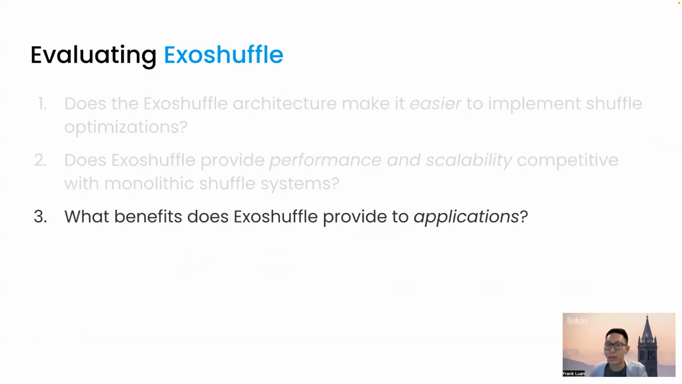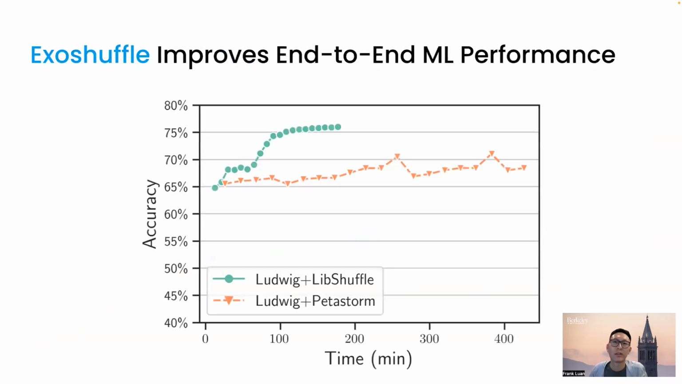Finally, we consider what benefits Exoshuffle provides to applications. We show one example here of Exoshuffle improving end-to-end machine learning performance. Here we integrate Exoshuffle with the PyTorch training framework to train a deep classification model. By using Exoshuffle, we can achieve faster training times through pipeline execution between shuffle and machine learning training, and better convergence rate by being able to randomly shuffle the entire dataset per each training epoch.